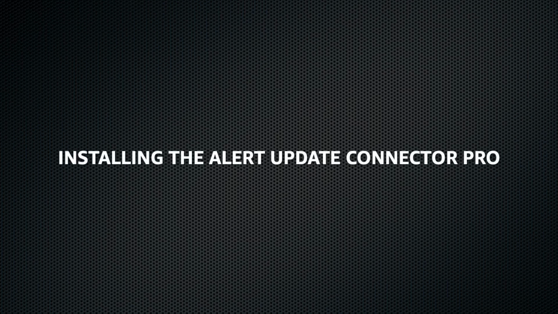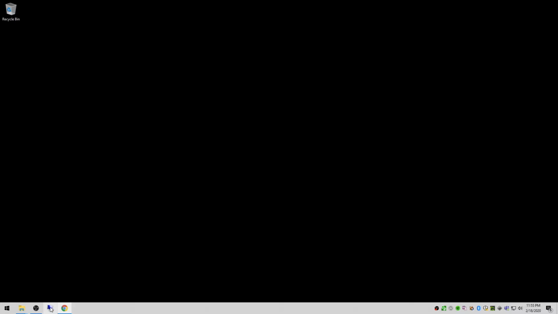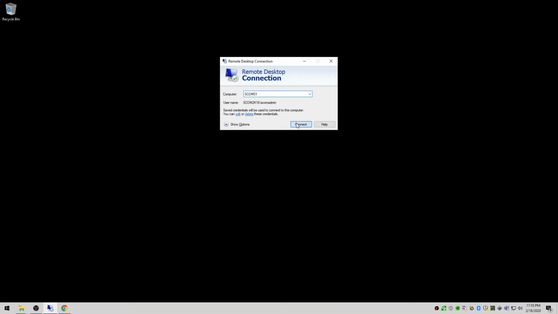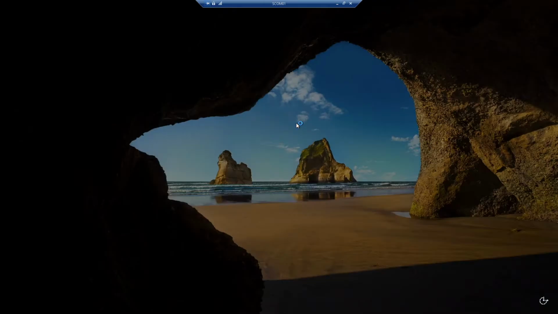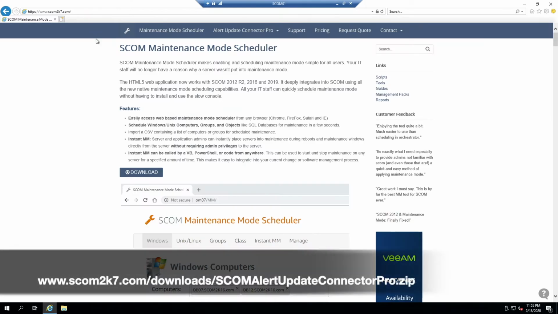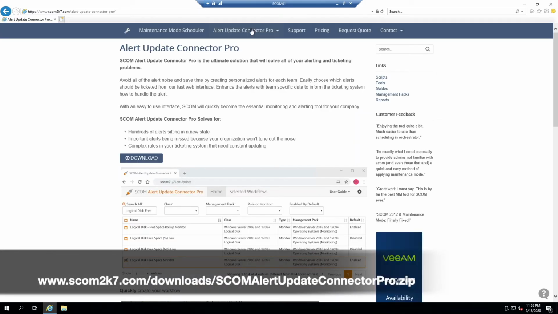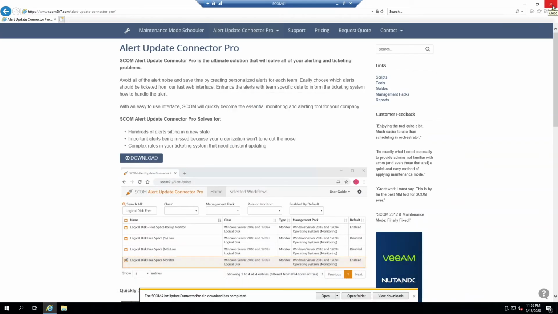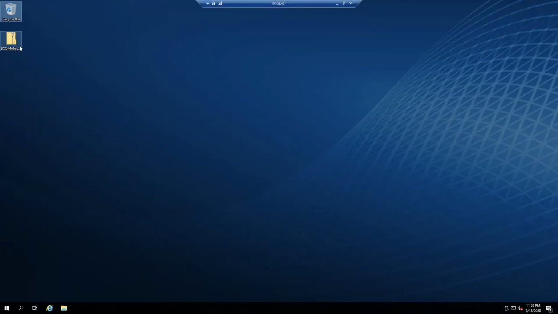Installing the Alert Update Connector Pro. I remote desktop to my SCOM management server that has the operations console and web console installed. Open a web browser to SCOM2K7.com. Download the latest version of the SCOM Alert Update Connector Pro. Extract the installer from the zip file.